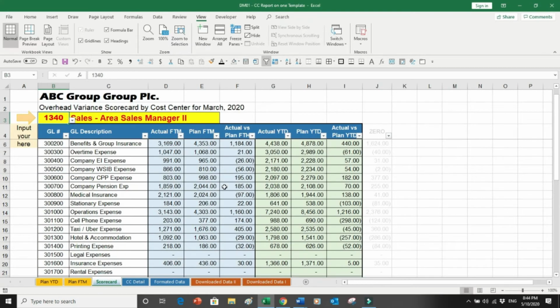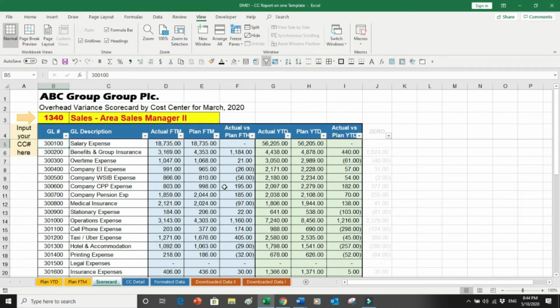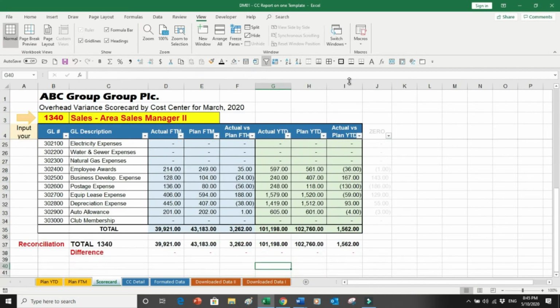Now what does that scorecard say? It is exactly the same as over here, but it is only for one cost center. So this is the GL numbers, this is the description, these are the first 3 columns. As I've already told you, these are the monthly numbers, and these are the 3 cumulative numbers, and it is only a 1-pager report and all those things.